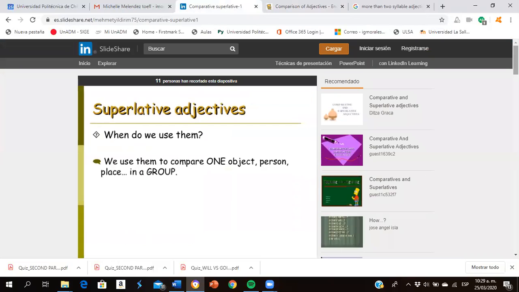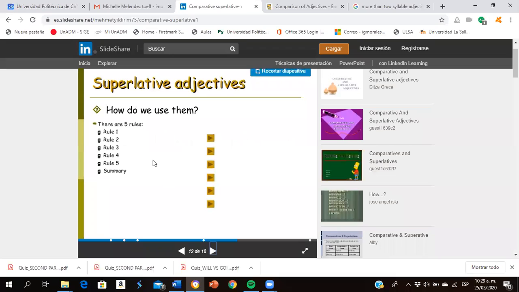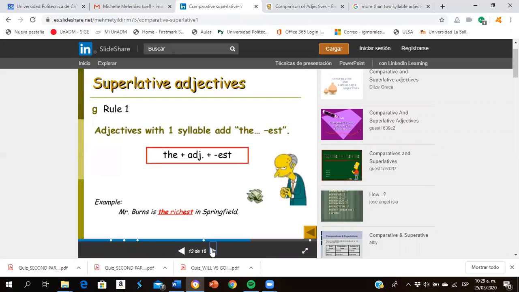superlatives, people. When do we use superlatives? Okay, we use them to compare one. Remember, comparative was to compare two. Superlative is when we use them to compare one object, person, or place in a group. So this means that the person is going to be either the most or the least of a group. I'll show you how. This one also has 5 rules. They're going to be the exact same rules, but with a little twist of superlative.